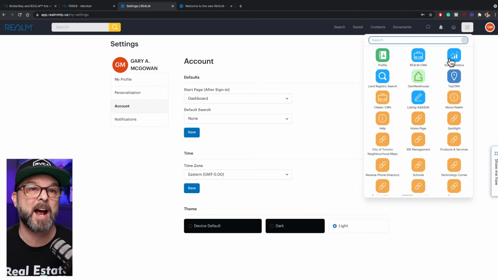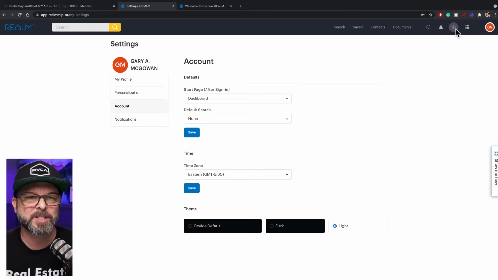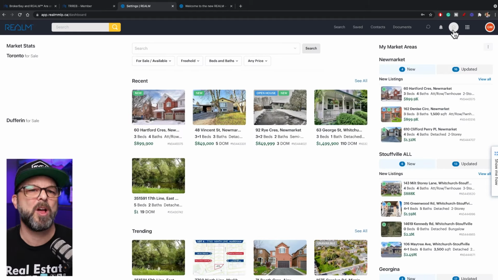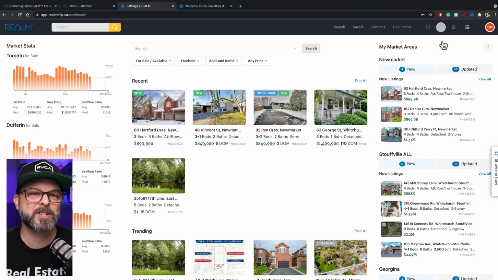And what I love is the sold stats. And I'm going to show you some really cool functions with the sold stats. So I'm just going to click off of here. And of course, we've got the little home button or the house button. That'll always take us back to our landing page. And then there's our notifications bell. So notifications will come up there.